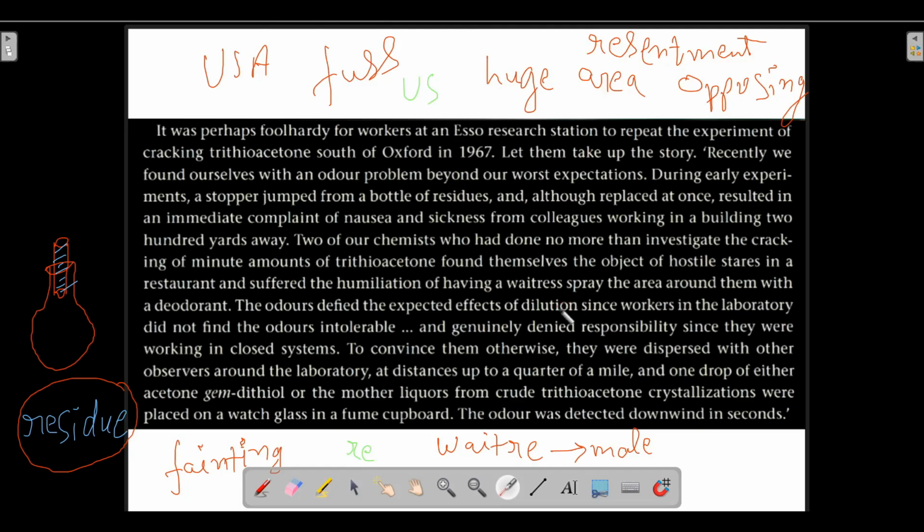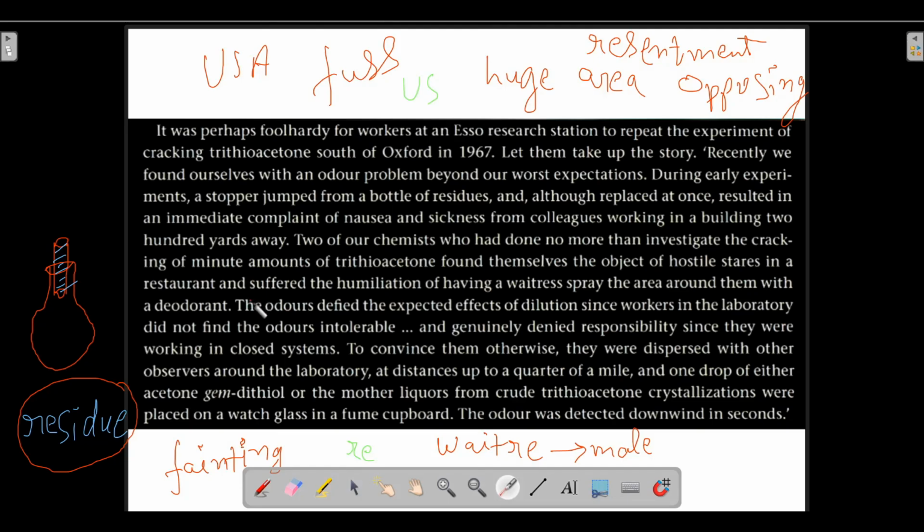What should happen is that as the distance increases, the smell must get diluted, and its effect should reduce with distance. But it was not happening like that. Why was it not happening like that?